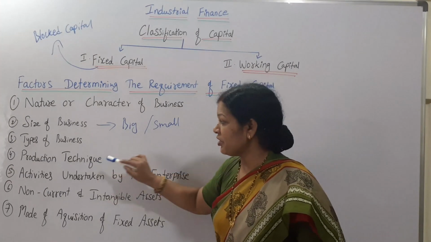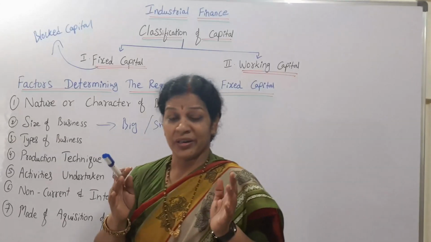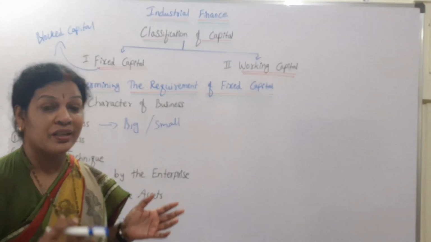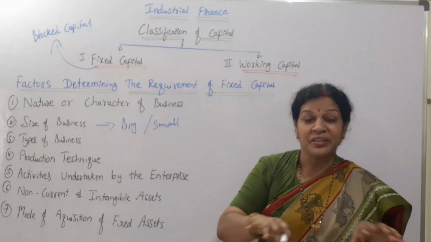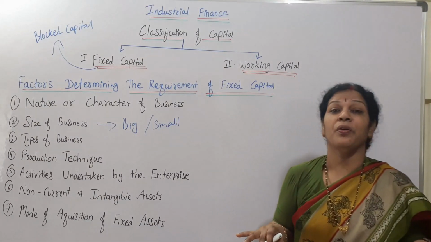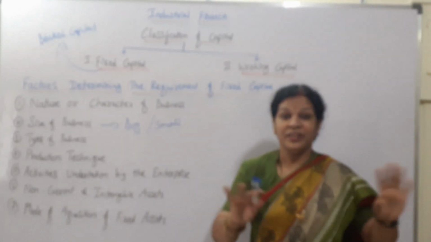Next one is production technique. What is the technique you are using? Nowadays, in every organization they are having modern technology, and according to the modern methodology going on, they want to start the business and follow the new techniques. If you are following a new technique, you need not spend much amount on fixed capital.